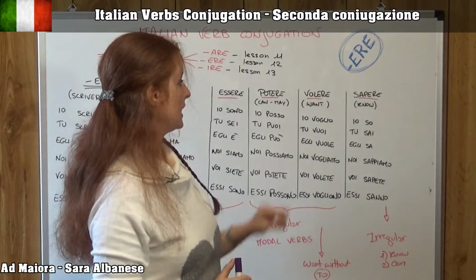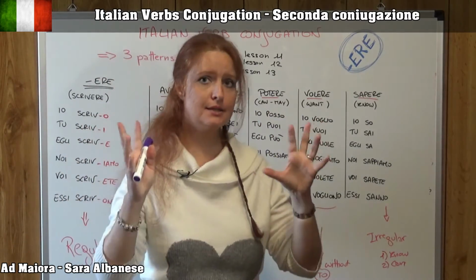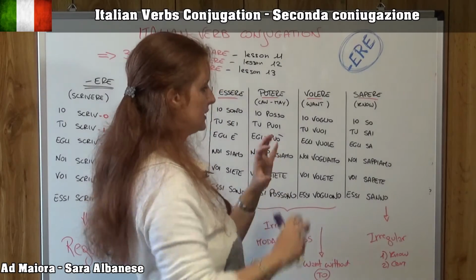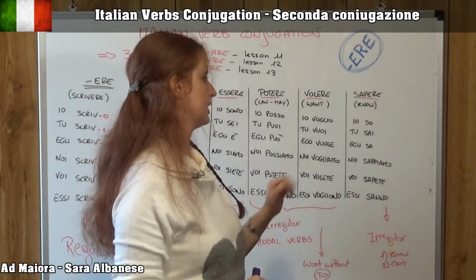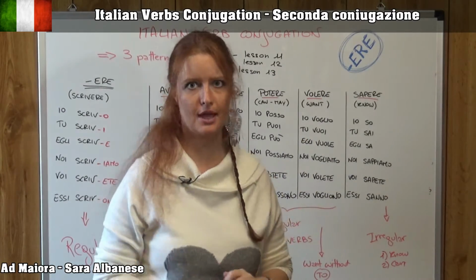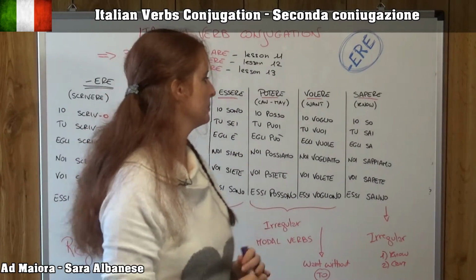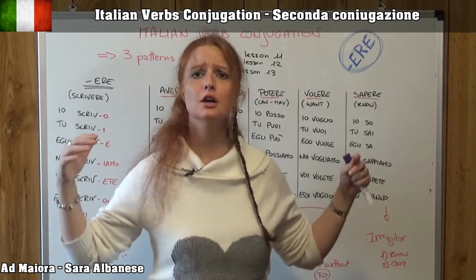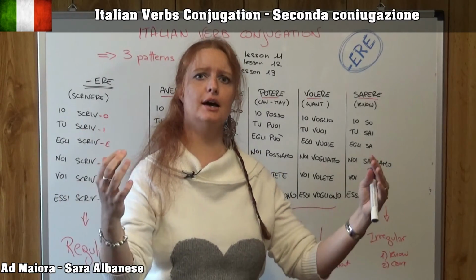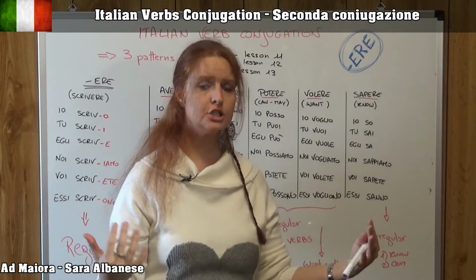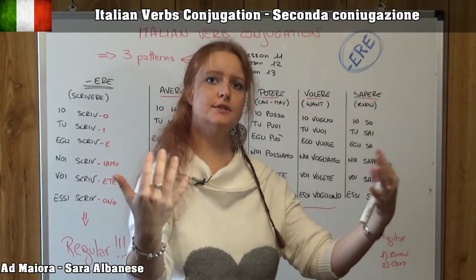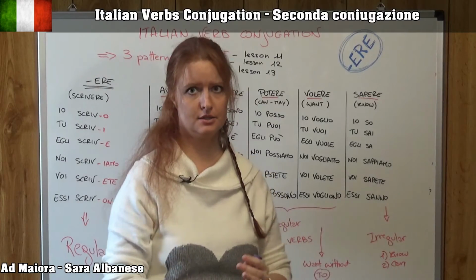Then, as in potere, you may see this U sound that appears in the second and third singular, so remember that this U sound comes up. Noi vogliamo andare al mare. We want to go to the sea, to the seaside, mare.